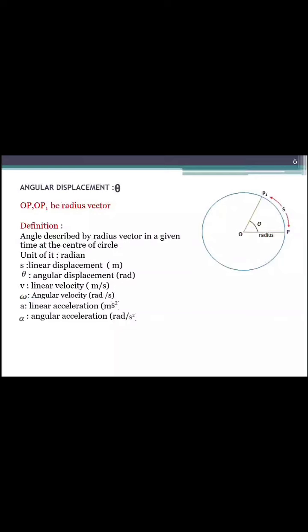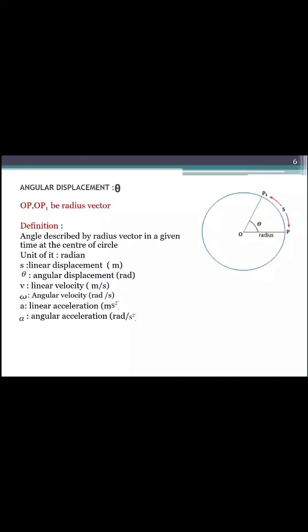Now next is the angular displacement. Angular displacement definition is given: the angle described by the radius vector in a given time at the center of the circle. The unit of angular displacement is radian. And we already know that linear displacement is denoted by S and its unit is meter. Angular displacement is denoted by theta.